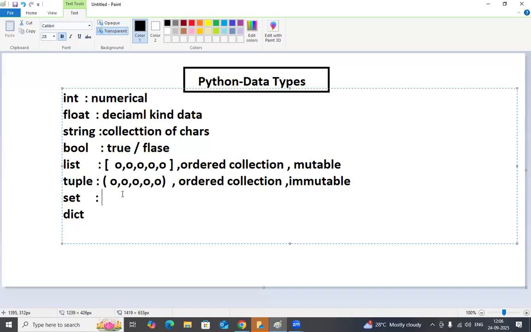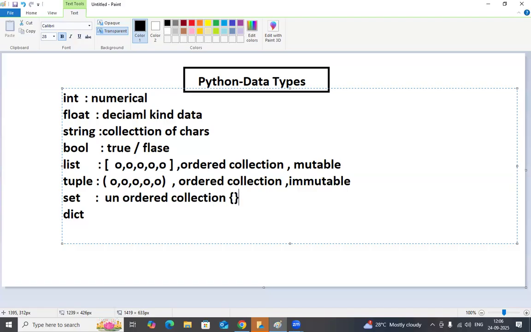Coming to the set. Set is an unordered collection. This point is very important. Set is an unordered collection. Yes, mutability is there. You can do mutability operations for the set. Only a few operations will work for the set. I will tell you later what different kinds of operations you can do for set objects.